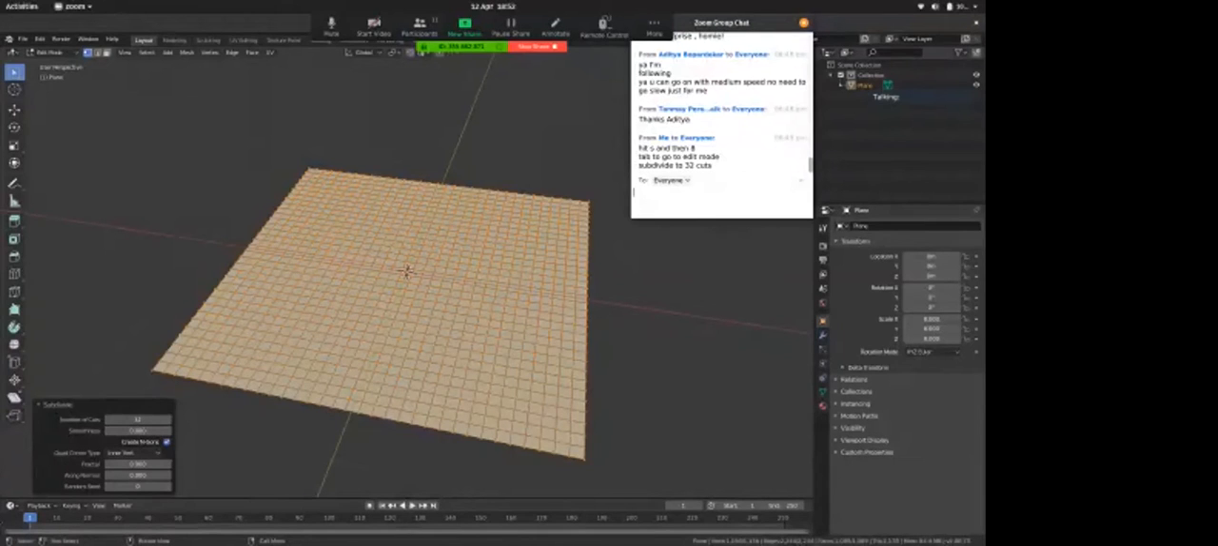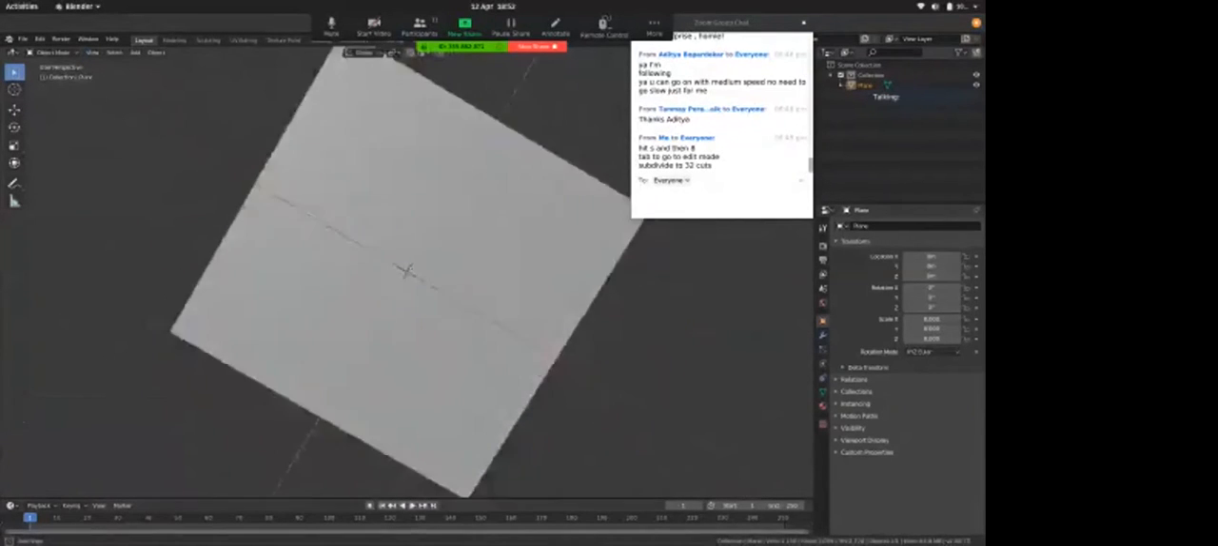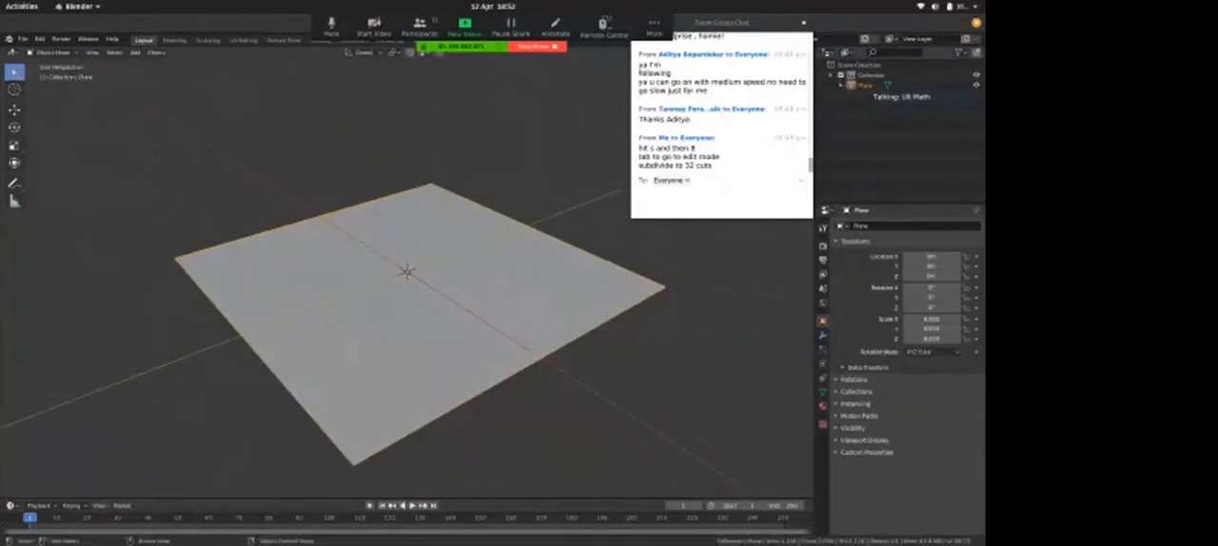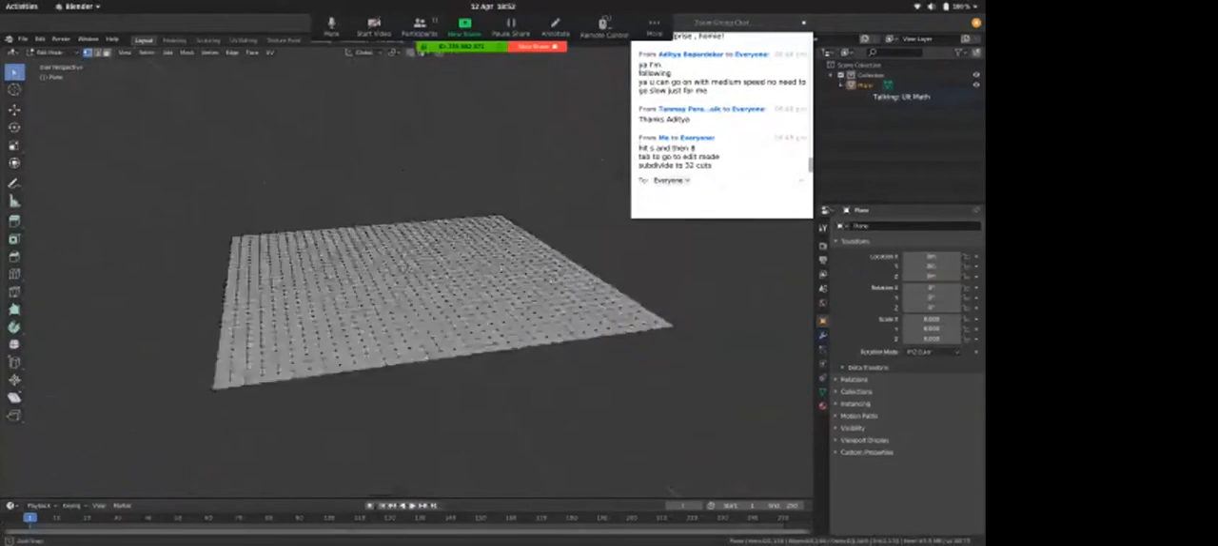And then exit edit mode by hitting tab again. So my plane has 32 cuts, but you won't see it in layout mode. Once I'm in edit mode, you can see the cuts.